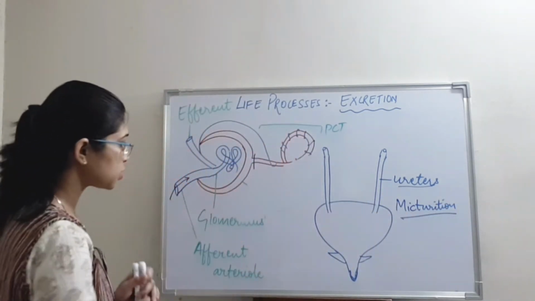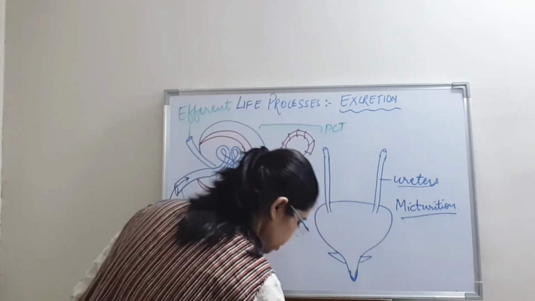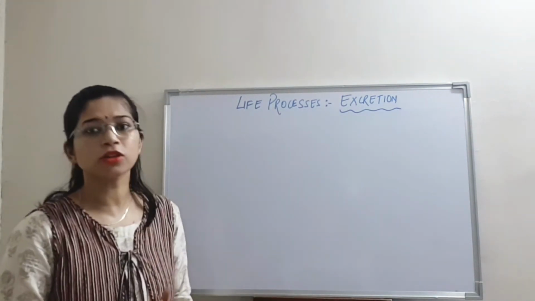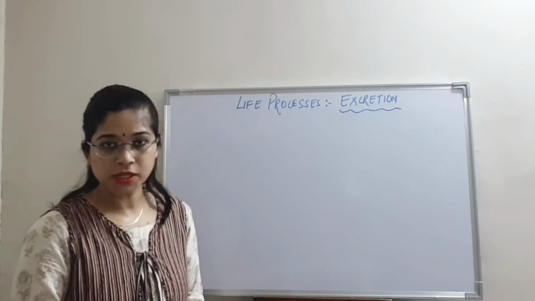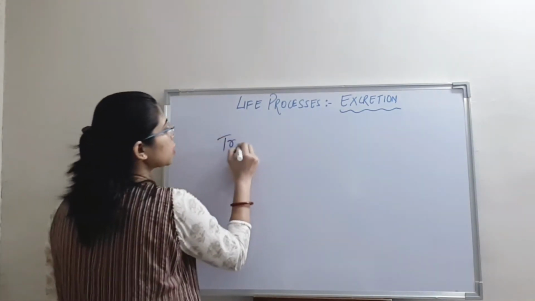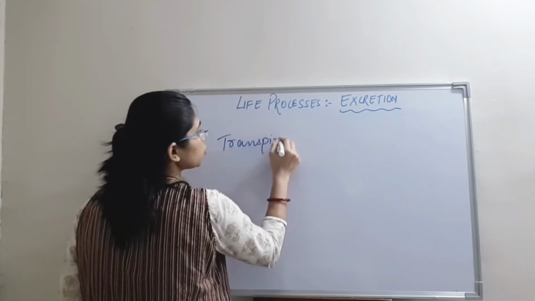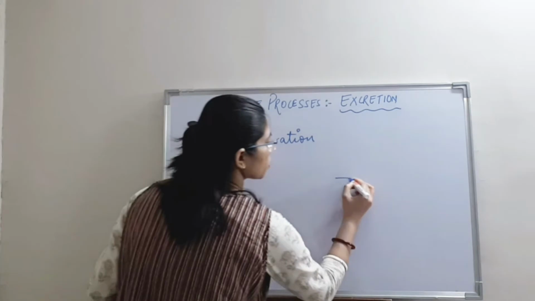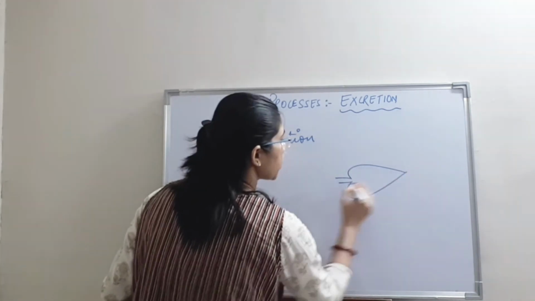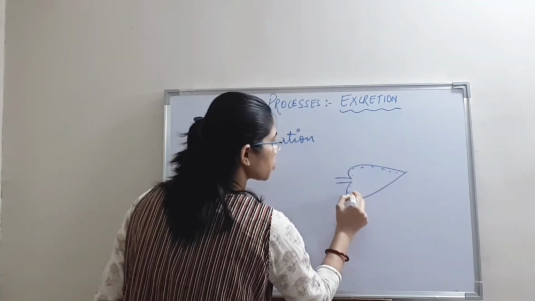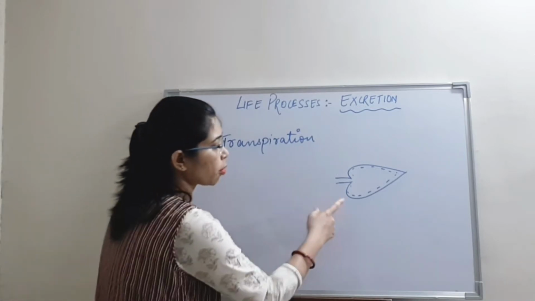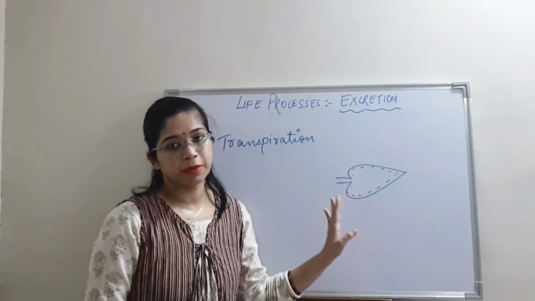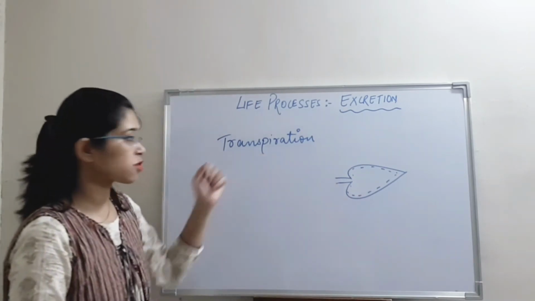This is about the excretory system in humans. In plants, the excretory system is not that complicated like in humans. Transpiration is one of the methods through which the waste products are eliminated out. We know that at the margin of the leaves, water droplets are present. These water droplets, along with other harmful products, get eliminated out of the plant body through the process of transpiration.